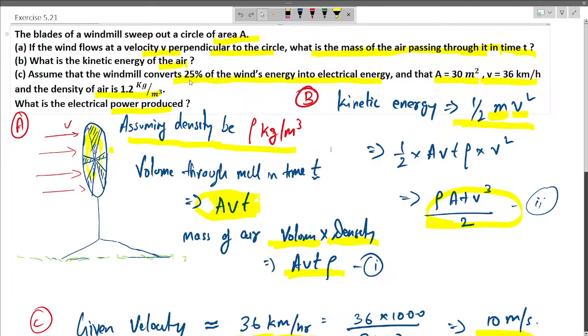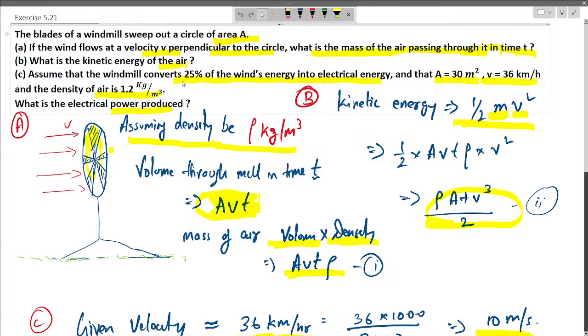Assuming that the windmill converts 25% of the wind energy into electrical energy, and that A and v are given, the area that the blades of the windmill sweep, and velocity is also given, and density is also given. What is the electrical power produced? So the windmill actually converts the kinetic energy of air into electrical energy.